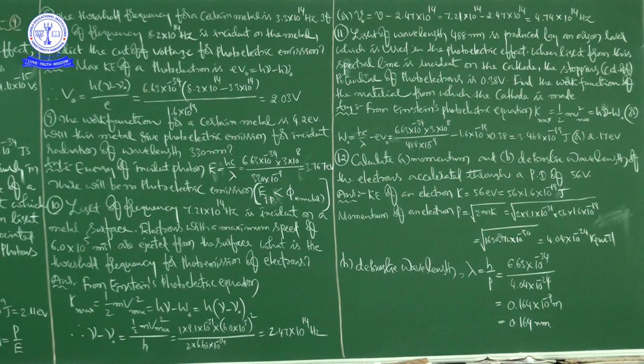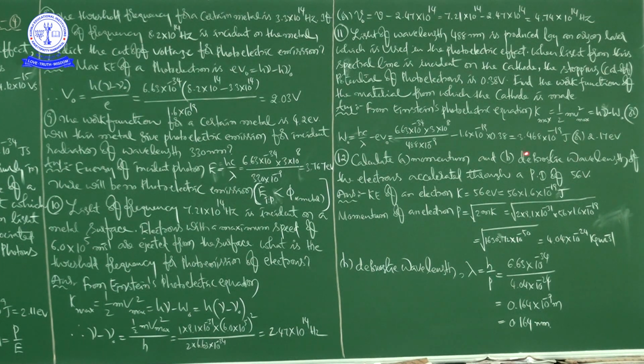Okay, right. If you convert this into electron volt, you will get 2.17 electron volt. You know that 1 joule is equal to 1 by 1.6 into 10 to the power of minus 19 electron volts, right?